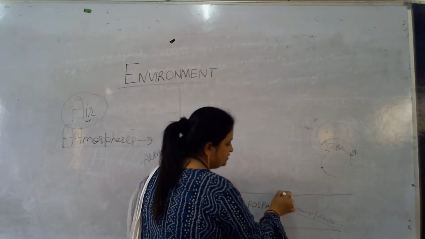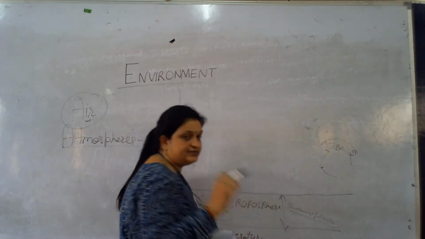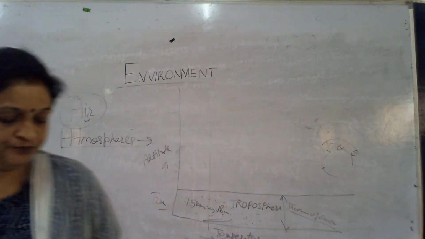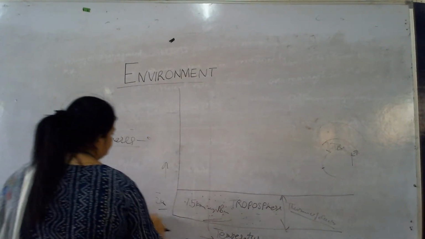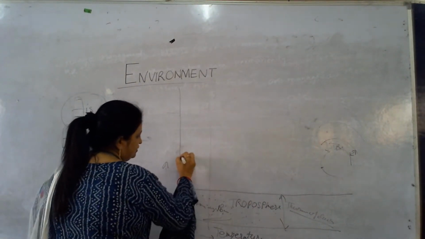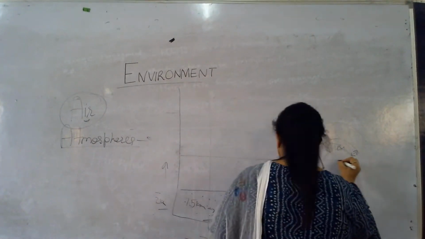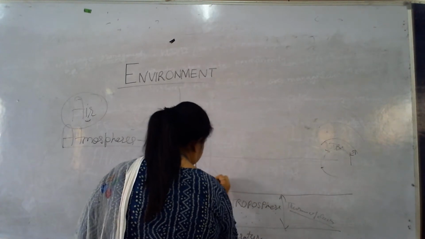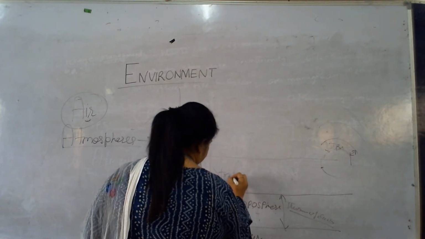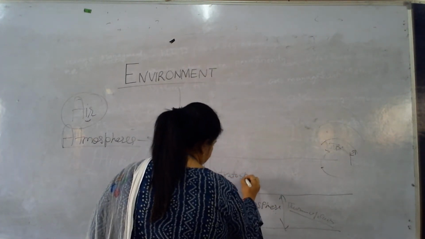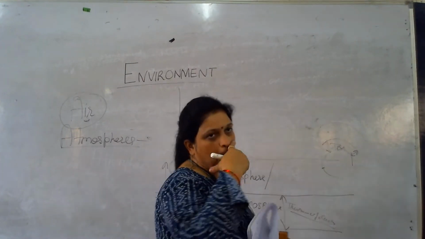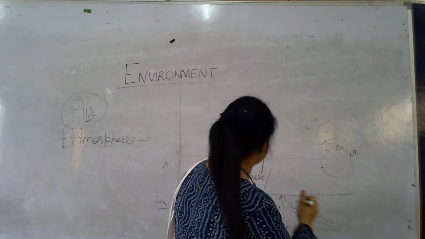The most polluted layer is the troposphere, because it is directly in contact with us. The second layer of the atmosphere is the stratosphere. The stratosphere can also be named the ozonosphere.